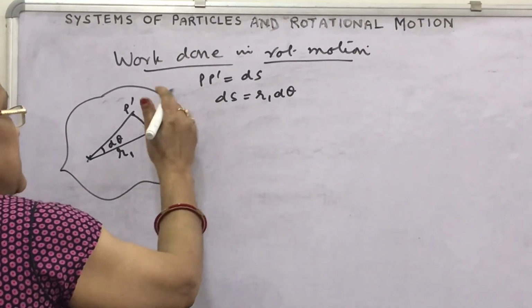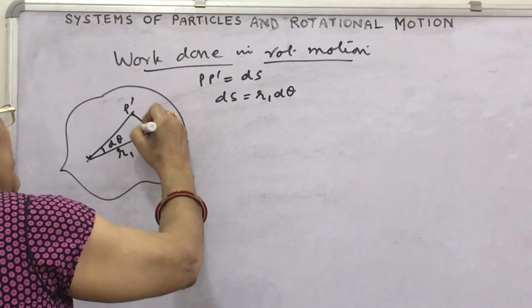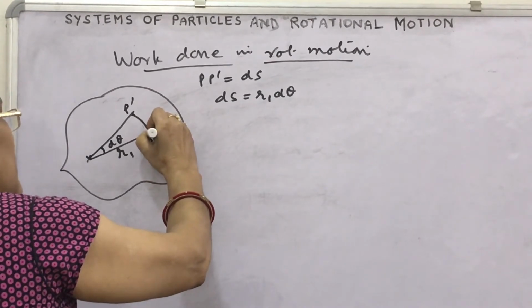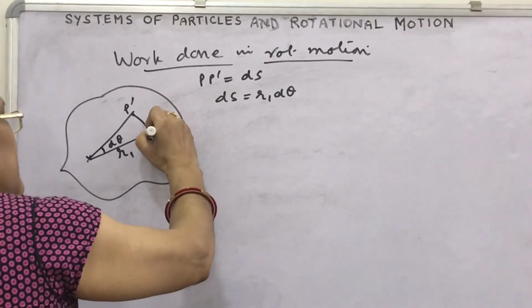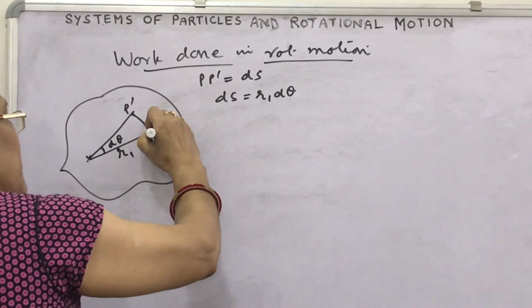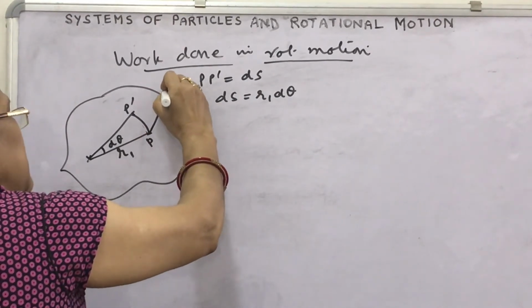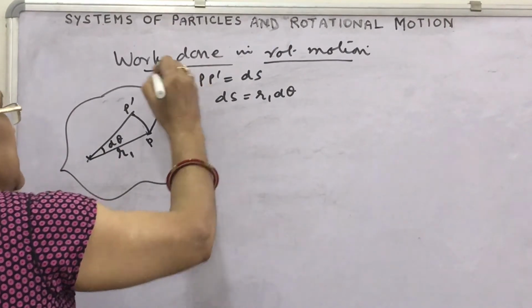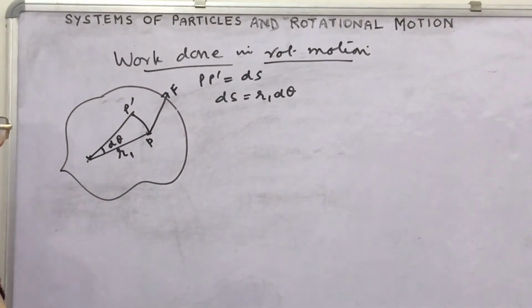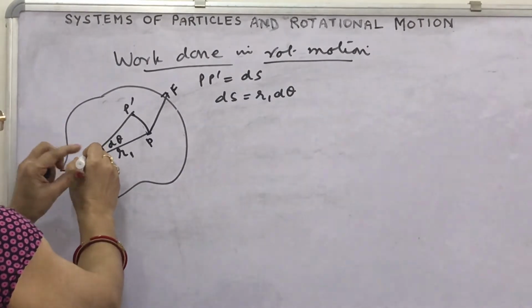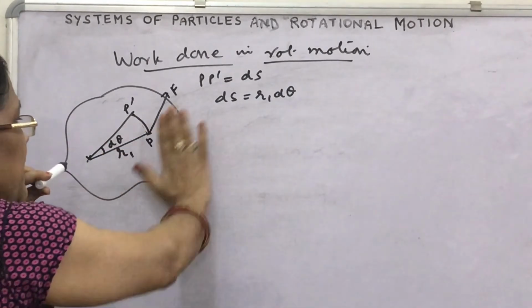How is this object rotating, making a very small displacement? Consider a force applied on the object, F. Look here, this is the axis of rotation, and the force is in the plane of the object.